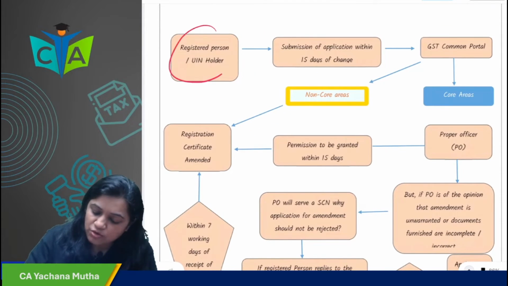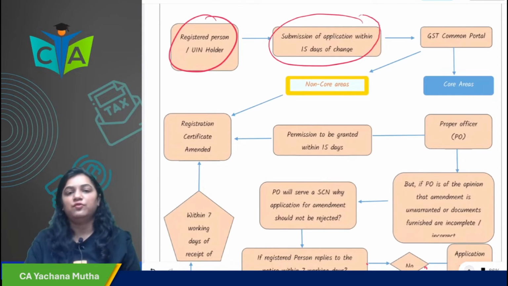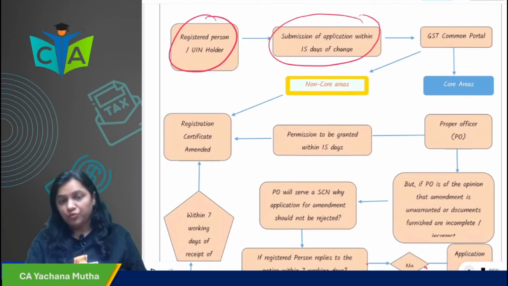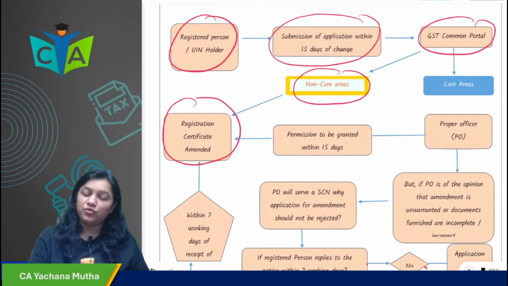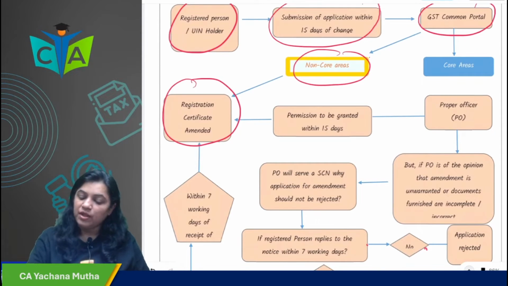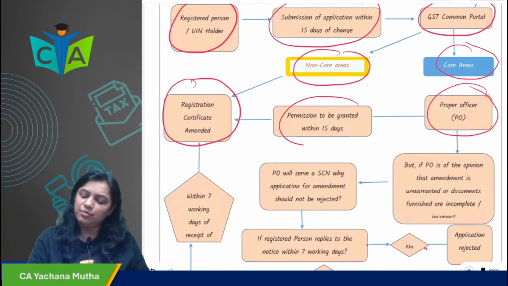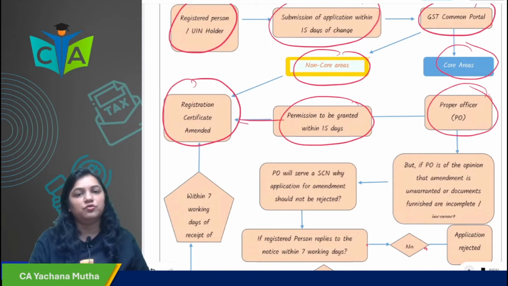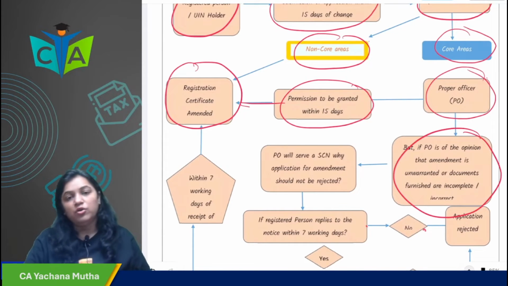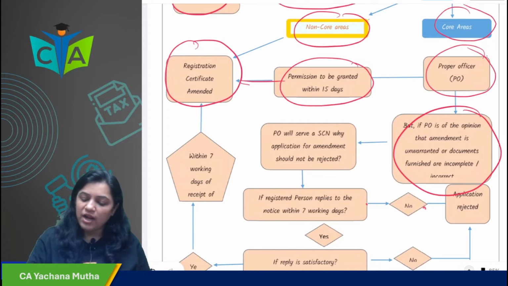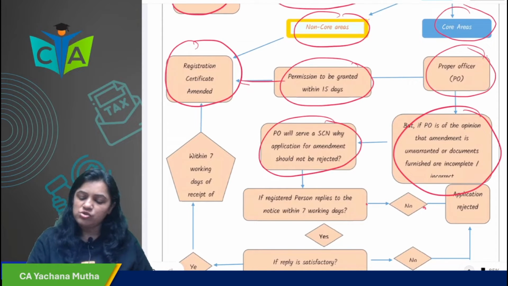If you are a registered person or UIN and there is a change, then you have to submit the application to the common portal within 15 days of the change. If it relates to non-core area, then the registration certificate will stand amended, not a problem. But if it relates to core area, then the officer has to give permission. If the officer has checked and given permission within 15 days, no problem, the registration certificate will be amended. But if the officer is of the opinion that the amendment is unwarranted, or documents are incomplete or incorrect, in that case he will issue a show cause notice as to why the application for amendment should not be rejected.